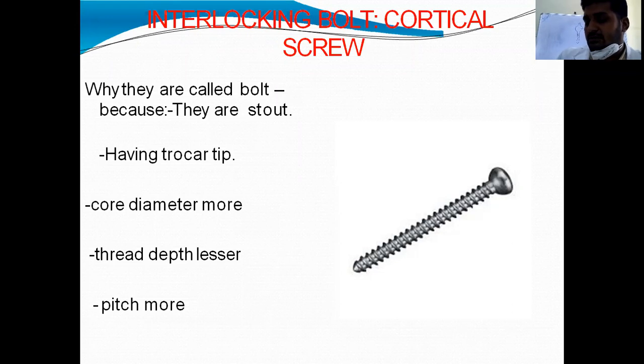See here, pitch is more for cancellous, greater than interlocking bolt, greater than cortical screw.